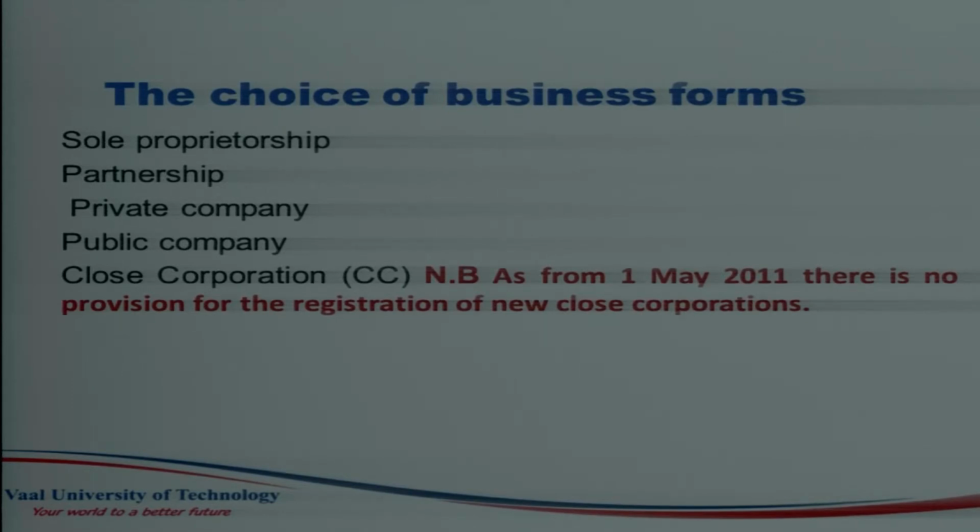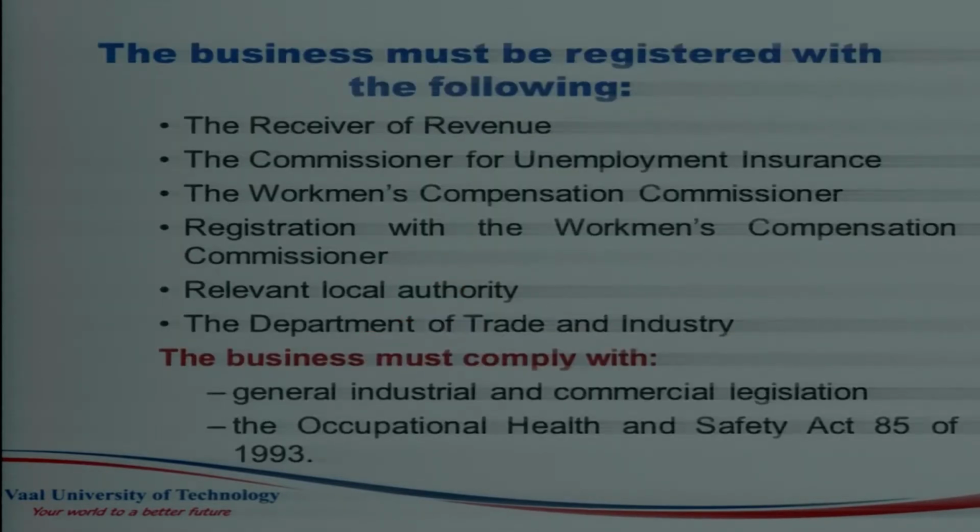But you should know that as from the 1st of May 2011, there's no provision for the registration of a new close corporation. The government has closed the registration of close corporations, so you can alternatively register a private company instead of a close corporation. The business must register with the following.